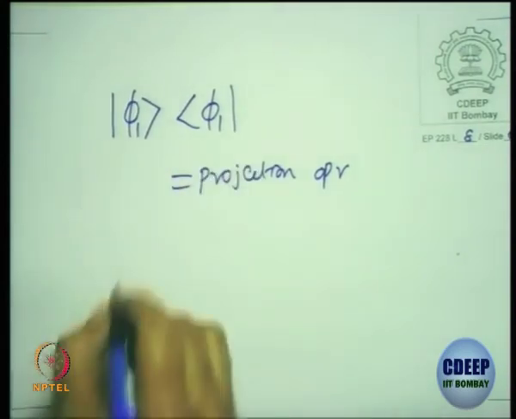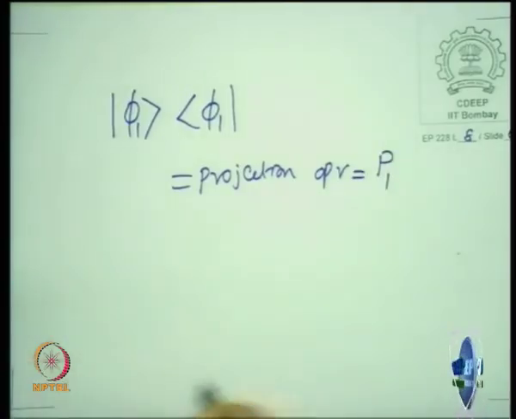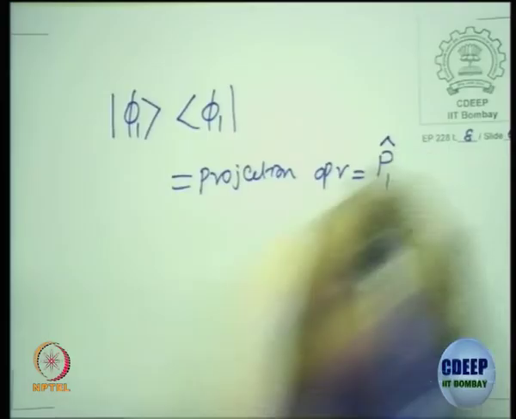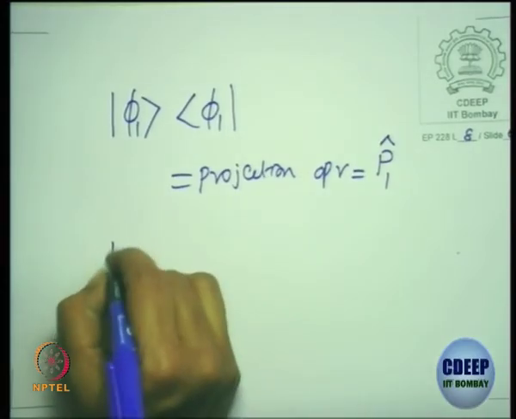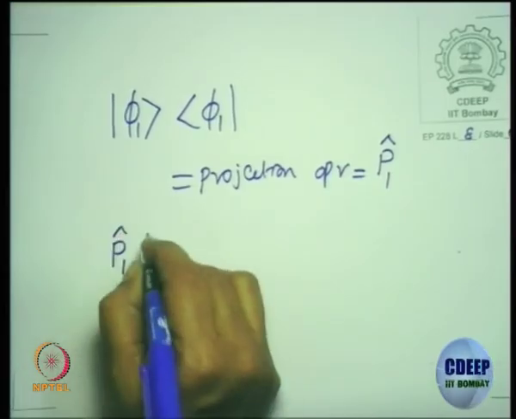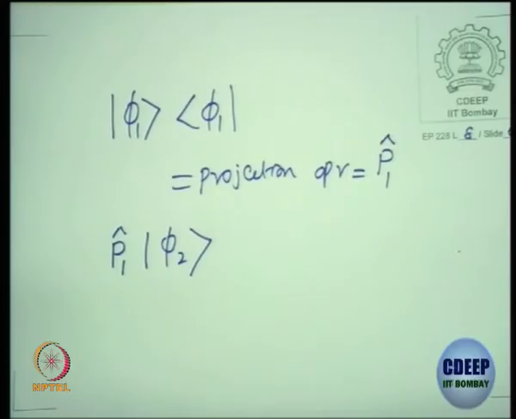Let me call this P1 and put these operators with a hat. This is the convention which we follow. Don't confuse this with momentum. It's some projection operator. P1 hat, suppose I do it on phi2. What is this? 0 or non-zero? 0.